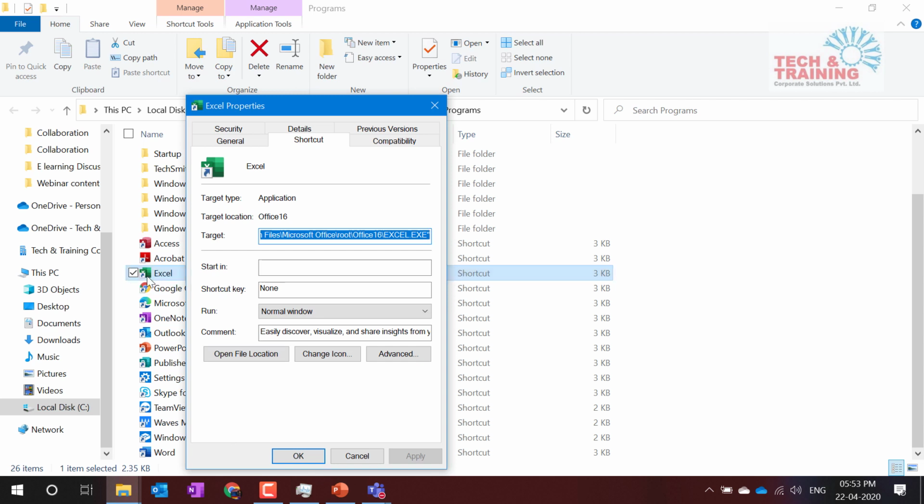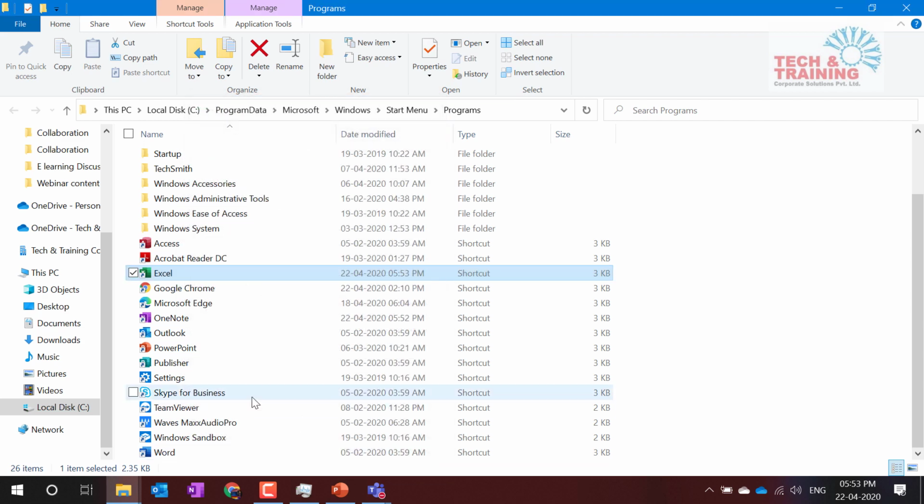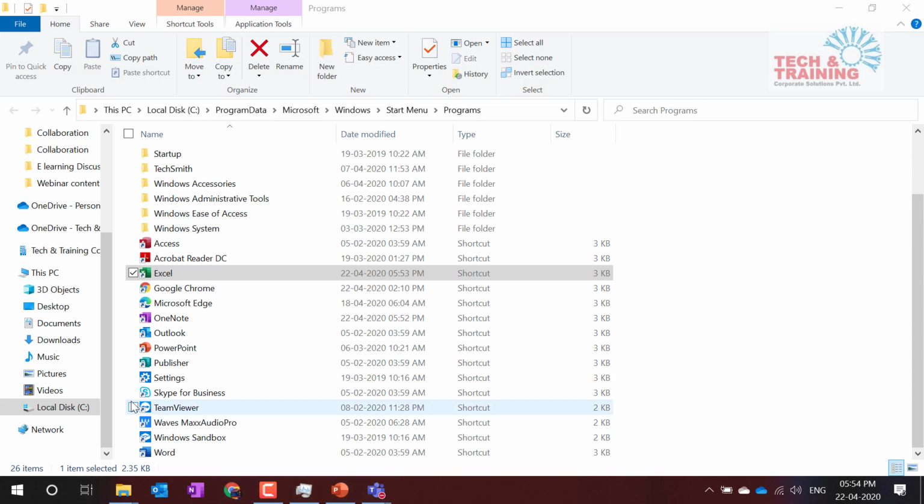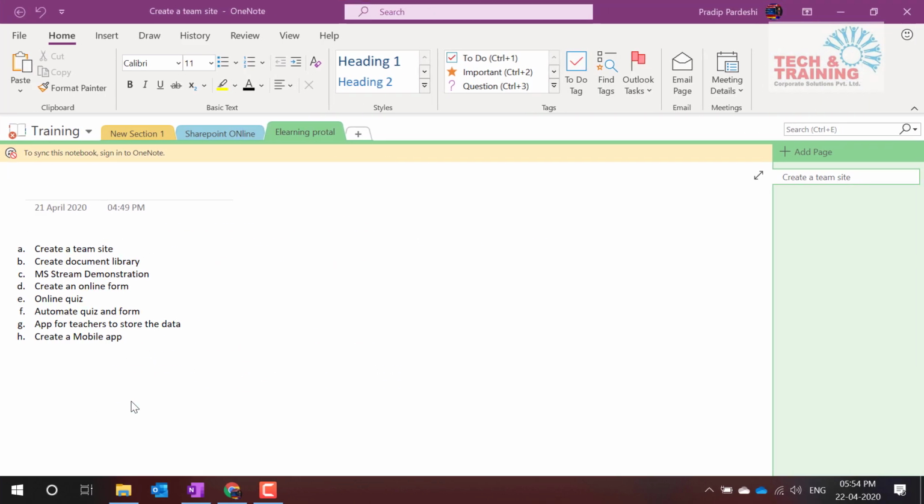When I go to Excel, right click, properties, I go to shortcut key which says none. I type E, so Control Alt and E. Now I click again, password, continue and click OK. Now see, Excel is not open on the screen. It's not even there on the other desktop.